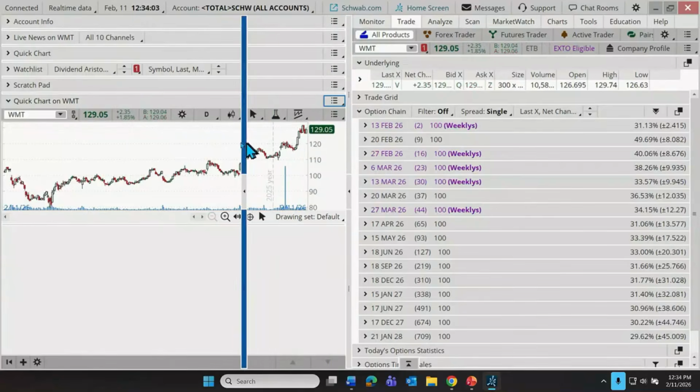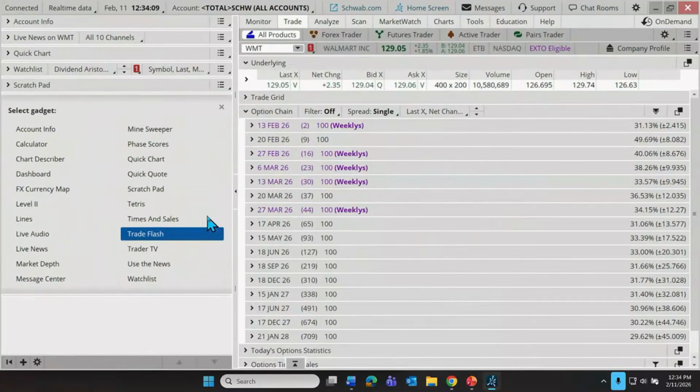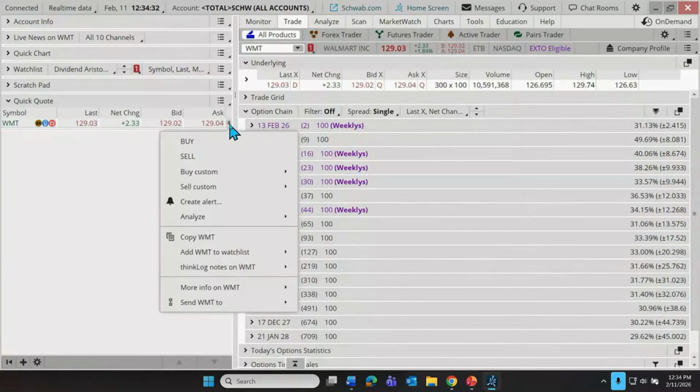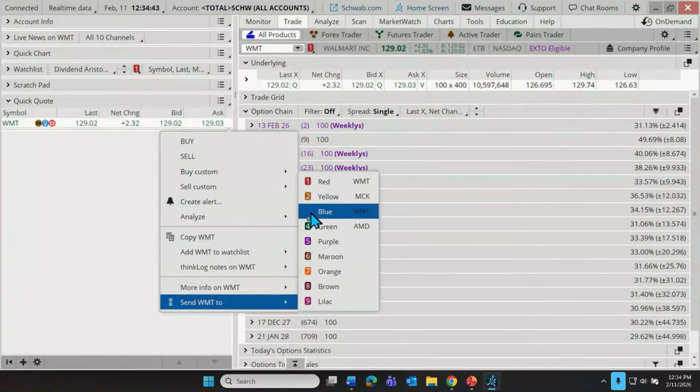Let's pull this in a little bit, give us more space for the right display area, and move on to our next gadget, which is going to be quick quote. Just as it implies, this is intended to get quick access to quote information, including last price, net change, bid, and ask. Now, once we have added a symbol to our quick quote, we can buy, we can sell, we can send it over to a different link.